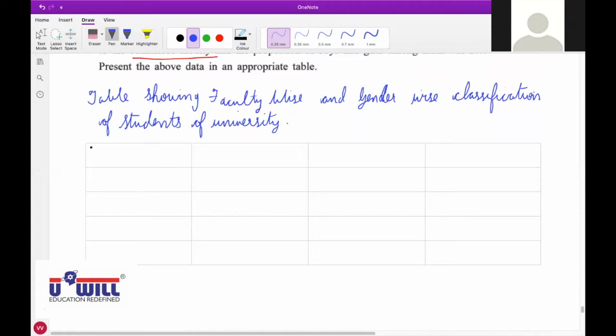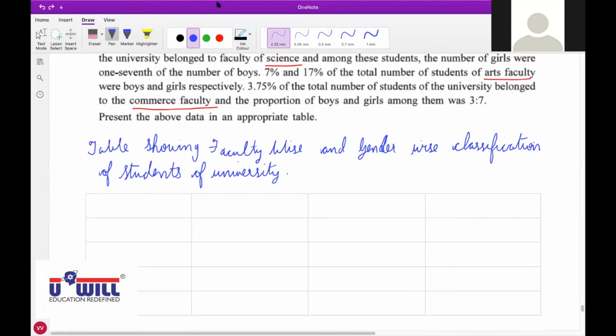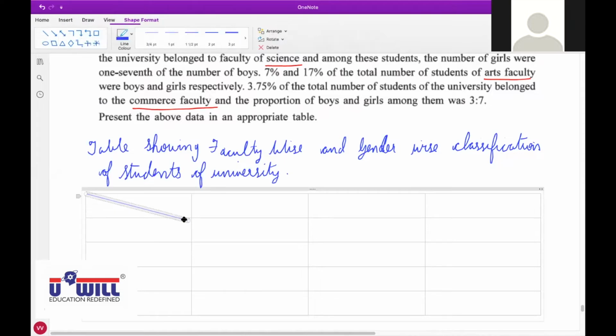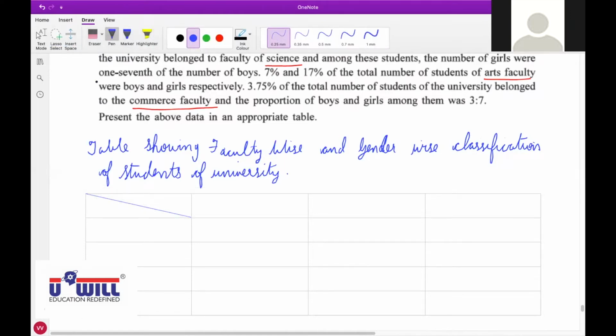Now if you make this table, wherein here you will write faculty and here you will write gender. So gender is obviously boys, girls, and total.